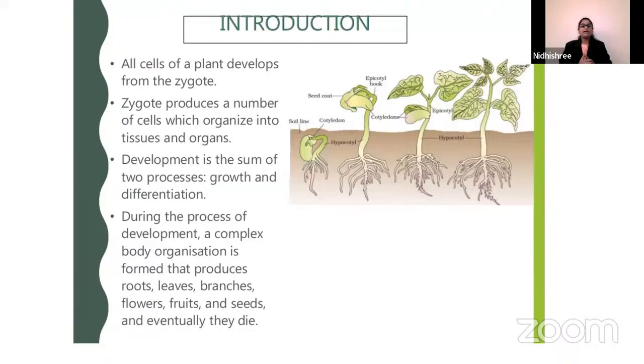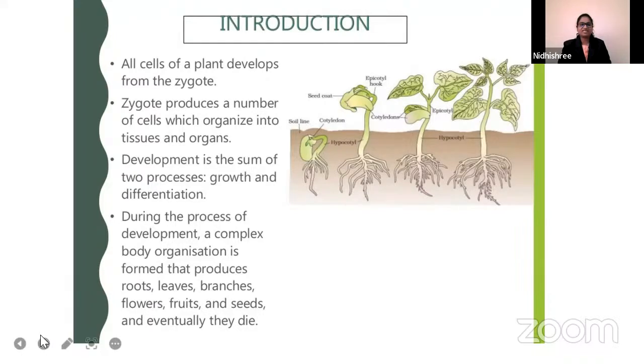The next point is, during the process of development, a complex body organization is formed that produces roots, leaves, branches, flowers, fruits, and seeds. Eventually, they die. So this is regarding the process of development. The complex development occurs where the number of cells will develop into the parts of the plants.